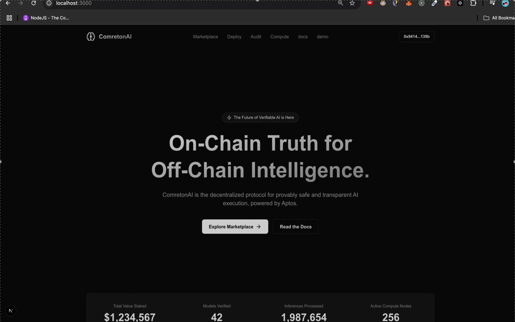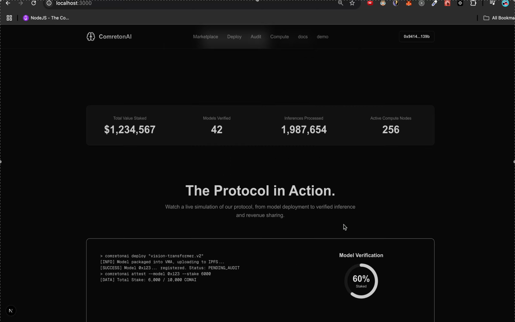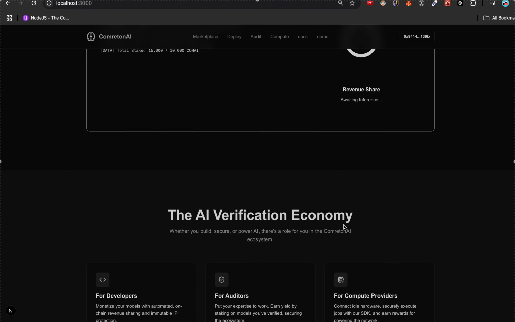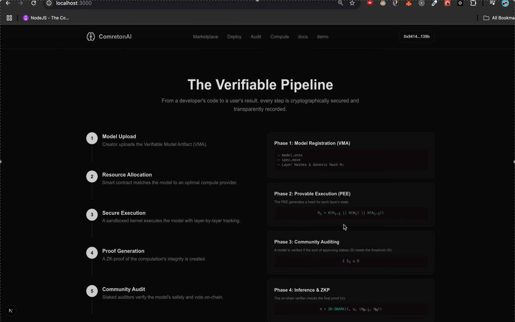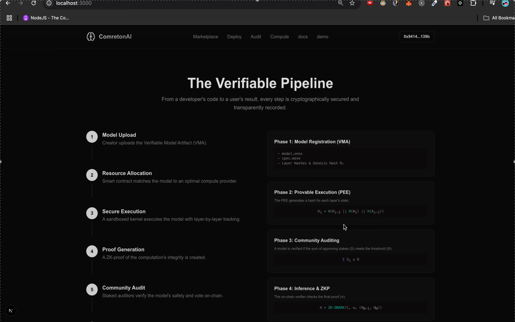Now let me quickly tell you what we are trying to do. Let's suppose we have three stakeholders. First is the creator, who uploads the model, and he uploads it in a format we call VMA, Verifiable Model Artifact.